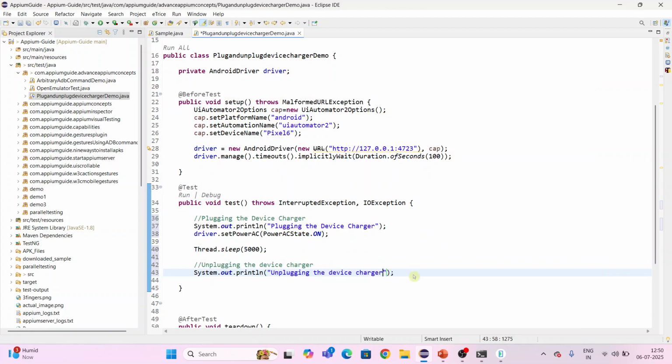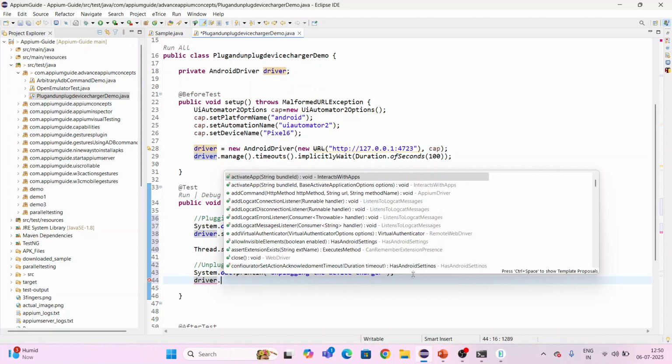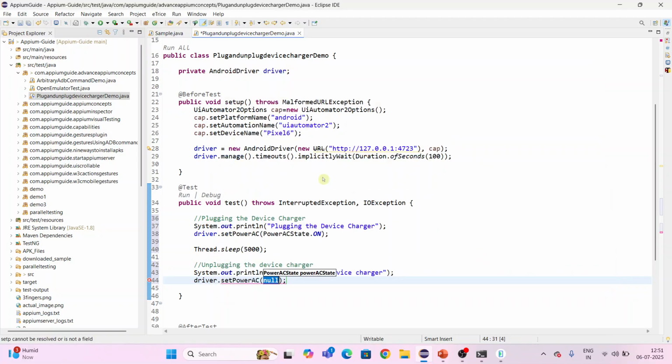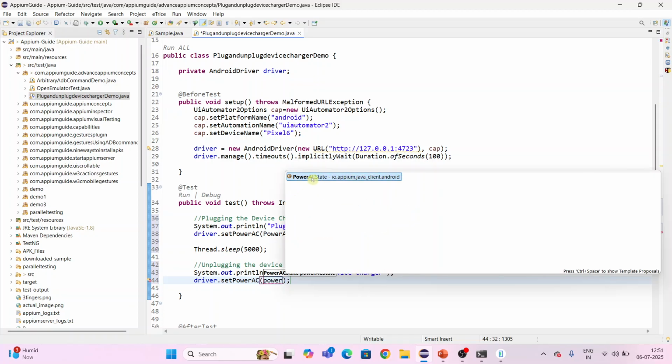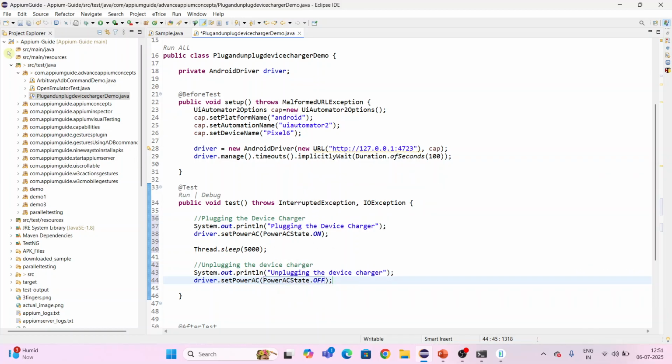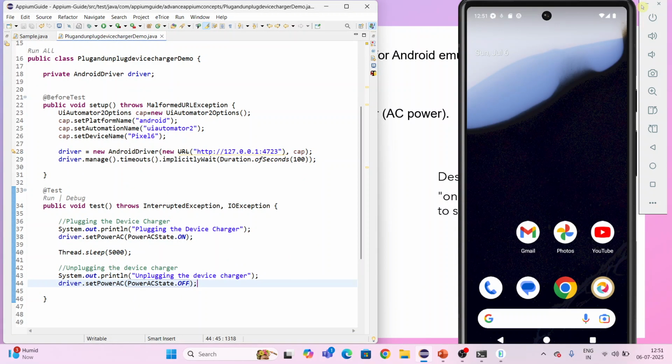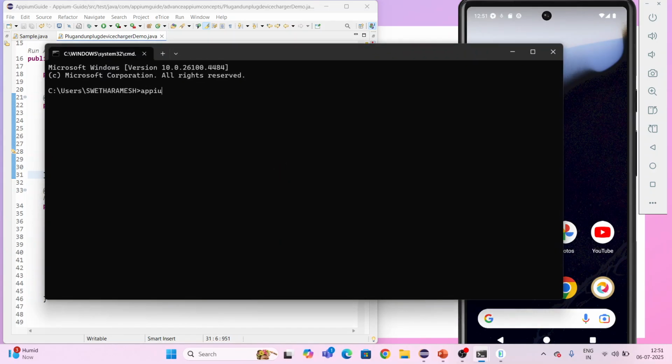I have connected the charger, right? I want to disconnect the charger. So driver dot set power AC method, and we have to use the enum power AC state off, meaning I am disconnecting the charger. That's it. Now we run this code and check plugging and unplugging the device charger. Before that, just start the Appium server from the command prompt.